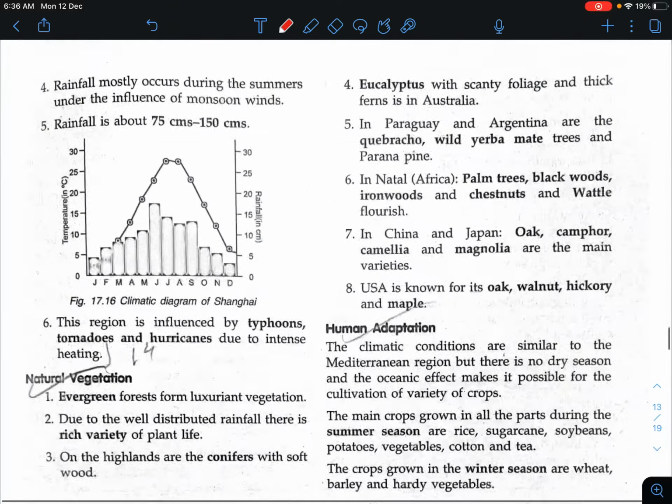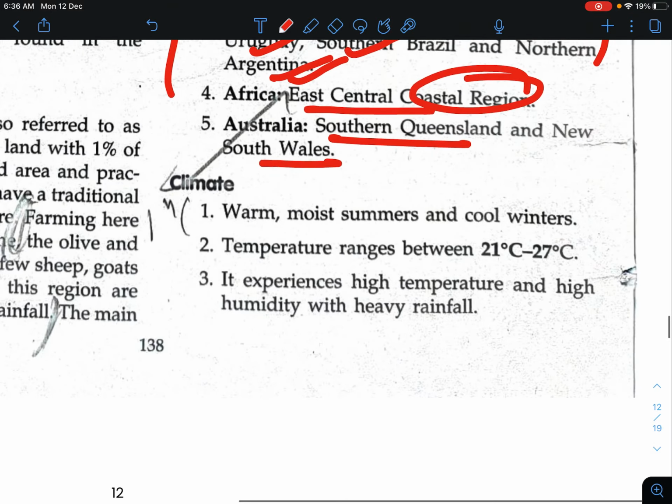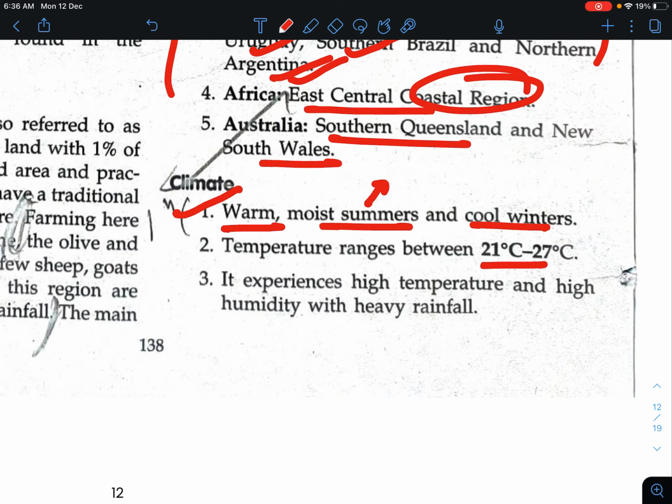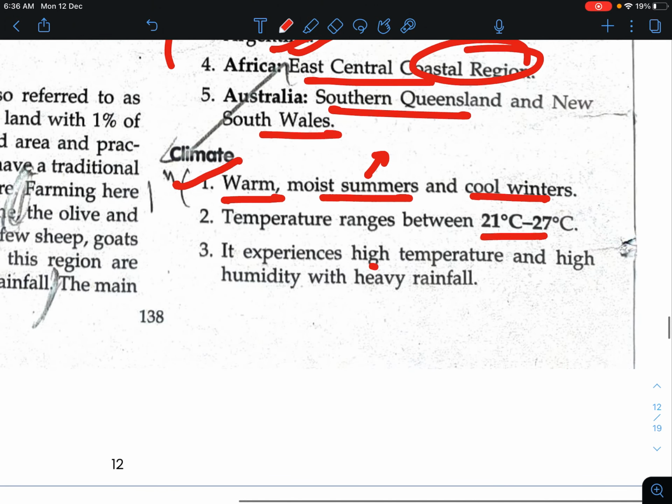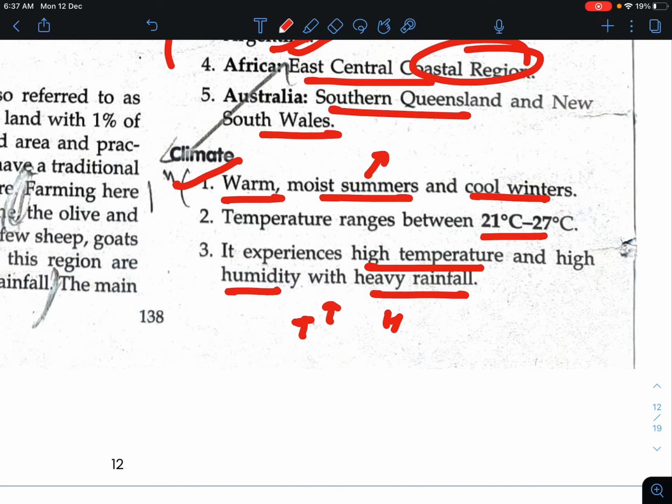Now we will talk about the vegetation and climate. There are warm and moist summers and cool winters. In summer we get rain, but the winter is dry. The temperature range is about 21 degrees Celsius to 27 degrees Celsius, and the region experiences high temperature and high humidity with high rainfall. Very important: this region experiences very high temperature, and due to the high temperature, the moisture-laden capacity of the wind increases, so it is going to have high rainfall.